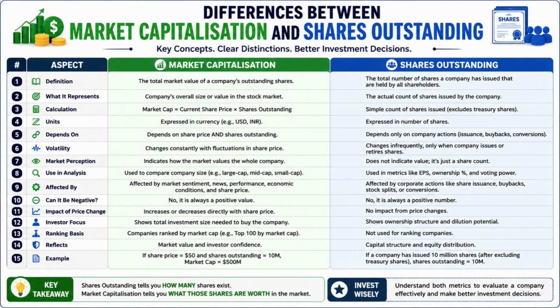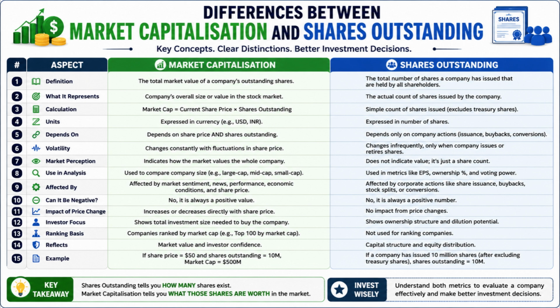In this video, we will discuss the differences between market capitalization and shares outstanding. Both are important stock market concepts used by investors, analysts, and financial professionals. Market capitalization helps determine the overall market value of a company, whereas shares outstanding indicate the total number of shares currently held by shareholders. Let us understand the major differences between these two concepts.